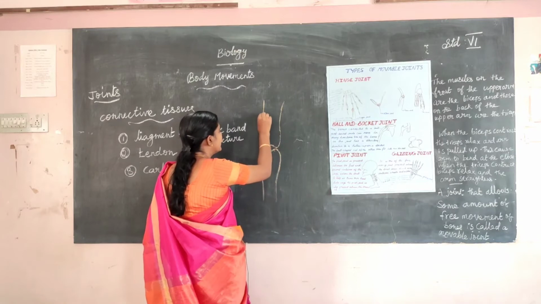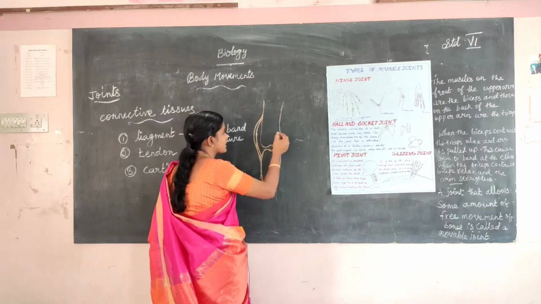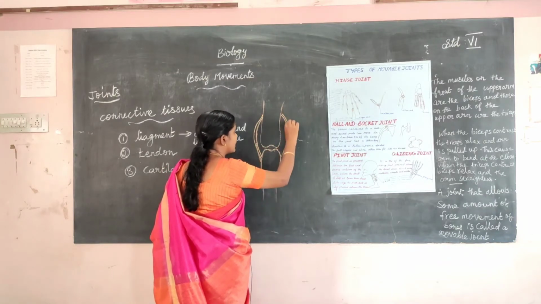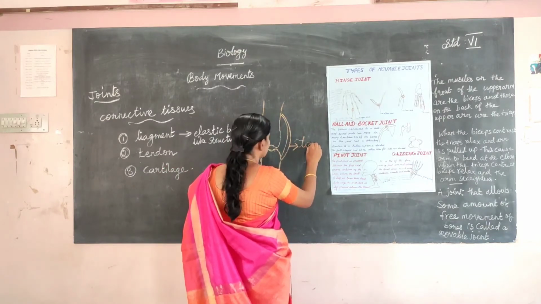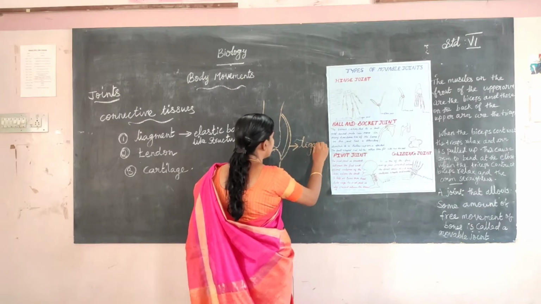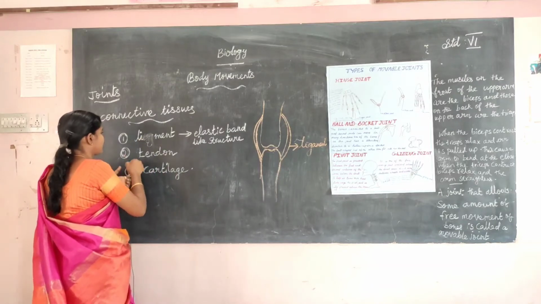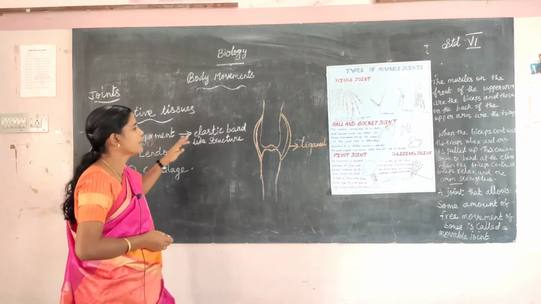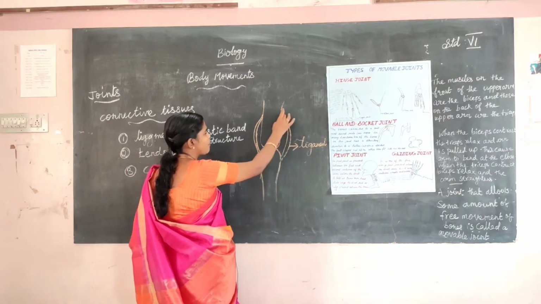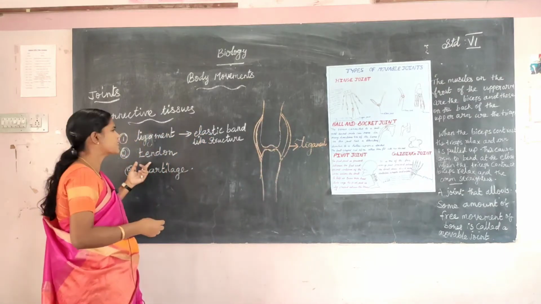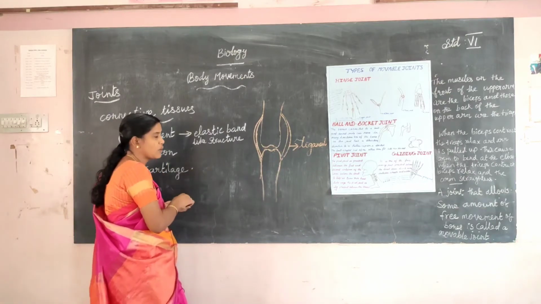Connective joints. This is an elastic band like structure, tough and fibrous. What is this? Ligament. Mind the spelling, ligament. Ligament is the elastic band that joins two bones together. Next one, tendon. It is used for the movement of the muscles. It helps muscle movement.